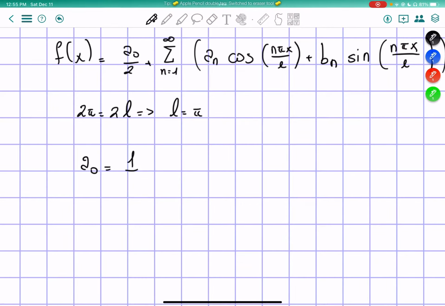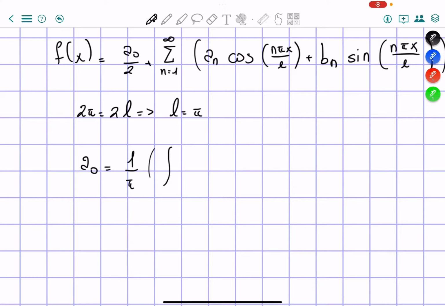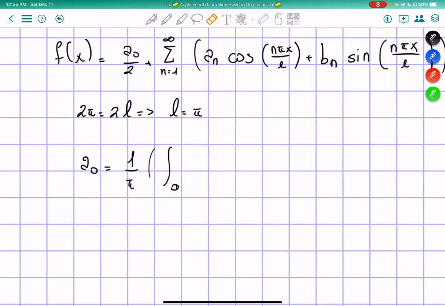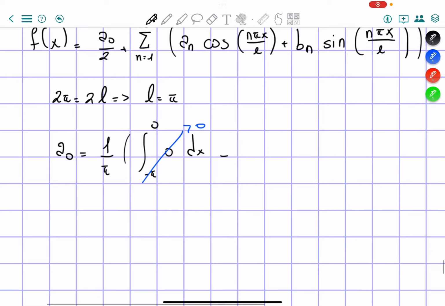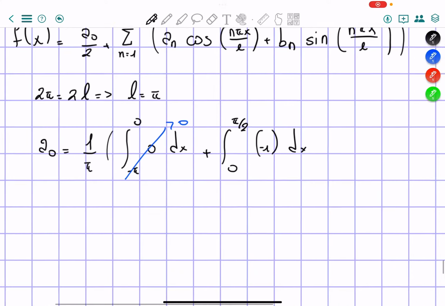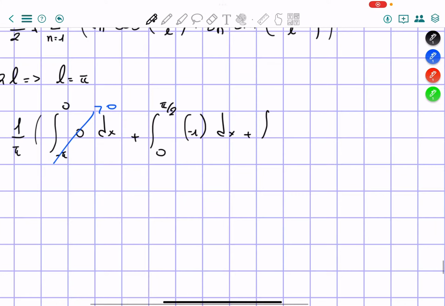So I'm just going to start writing down already 1 over pi, and then the integral from negative pi to 0 of 0 dx, which turns out to be equal to 0, plus the integral from 0 to pi over 2 of negative 1 dx, plus the integral from pi over 2 to pi of 1 dx.